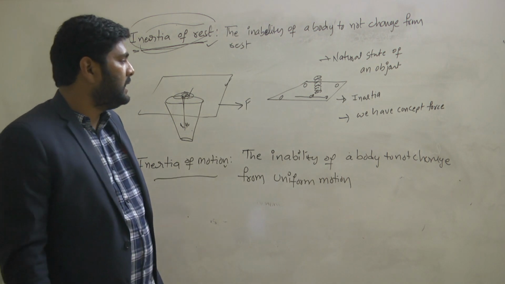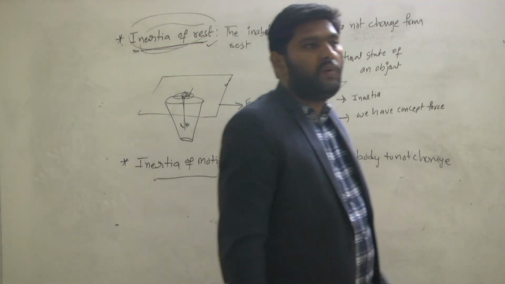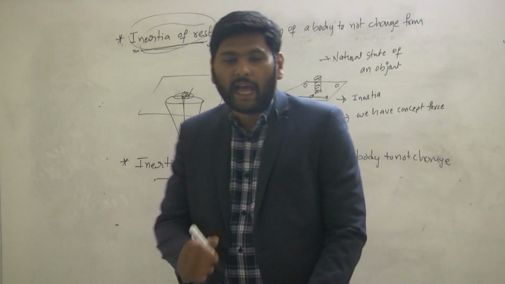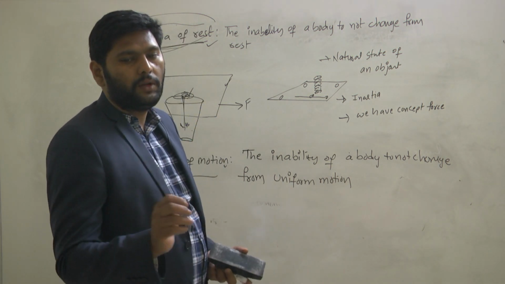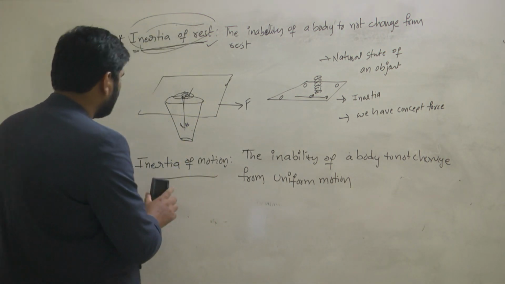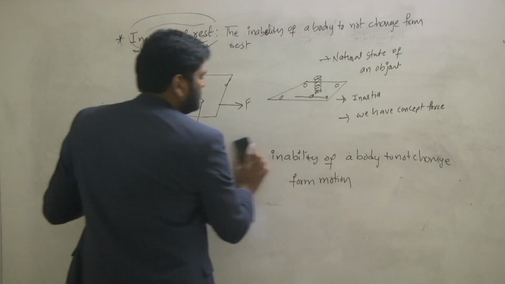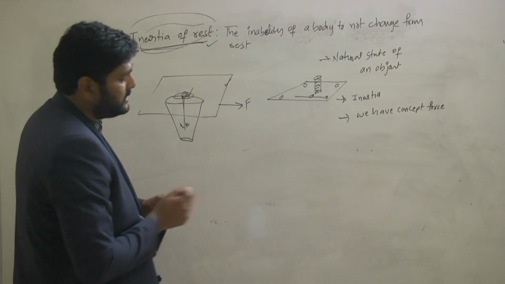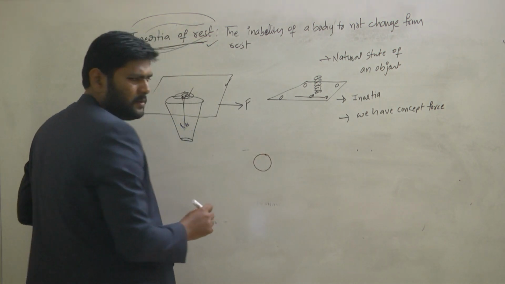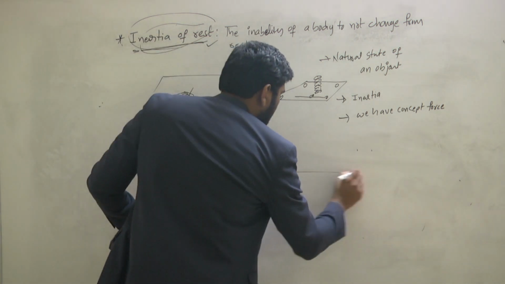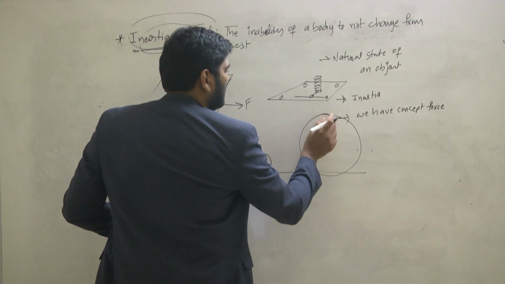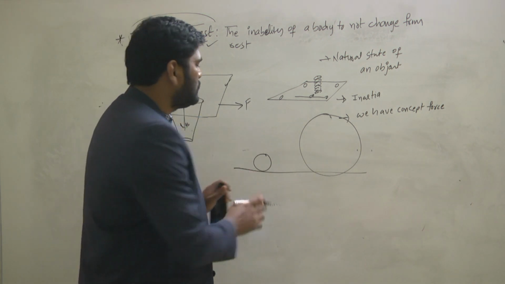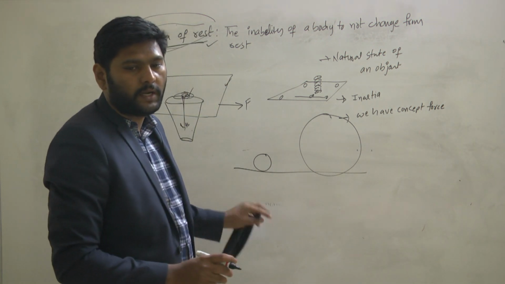Okay, one more question. What is the measure of inertia? I'll give one example, and from that example you can say what the measure of inertia is. Here I have two objects. One is a small object, meaning small mass, on a smooth surface. One more is a bigger object, which has bigger mass. These two are at rest.